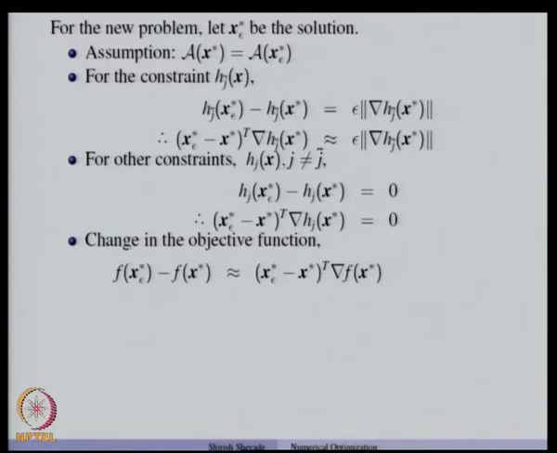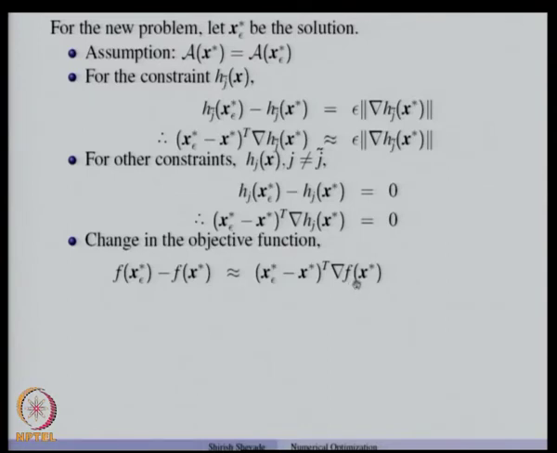So, now let us look at the change in the objective function. We can write f of x star epsilon as an affine approximation around x star, and that will be f of x star plus x star epsilon minus x star transpose gradient f x star. Now, here we use the KKT condition.